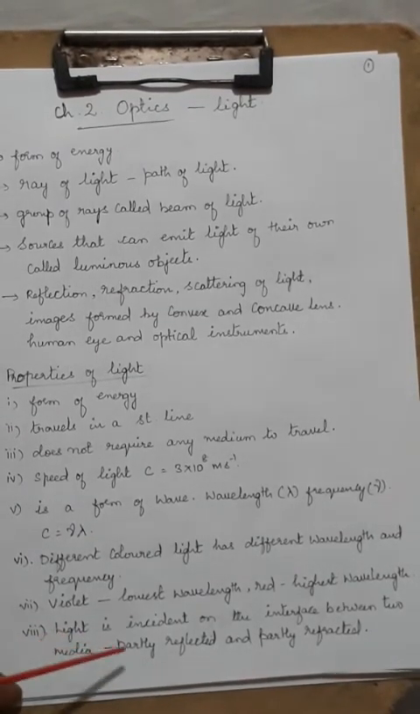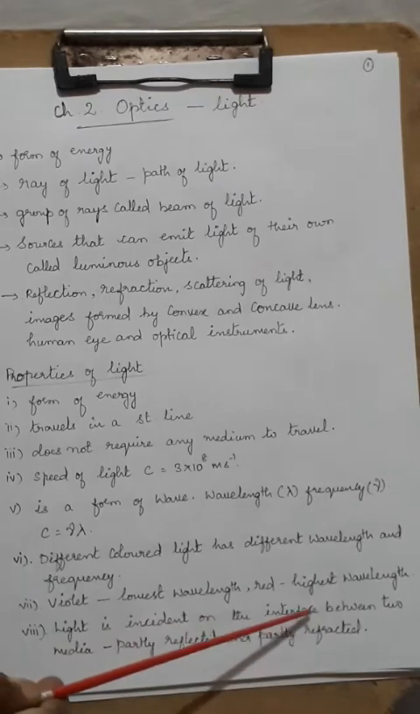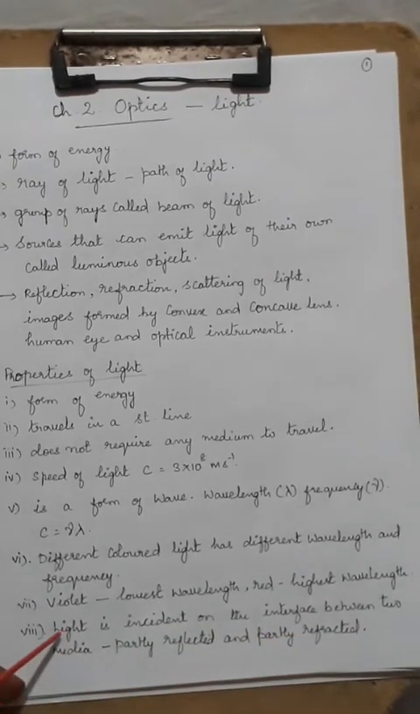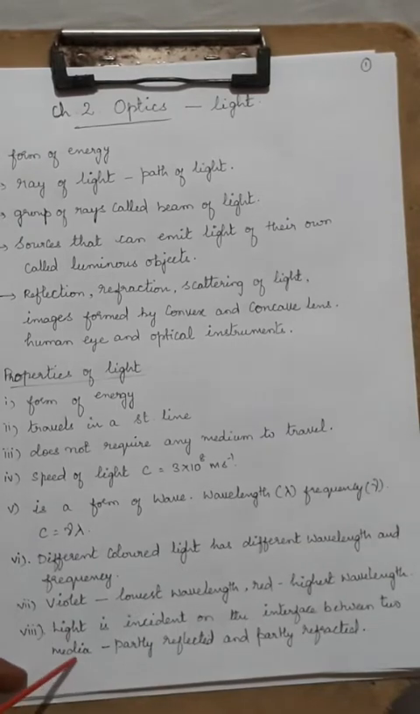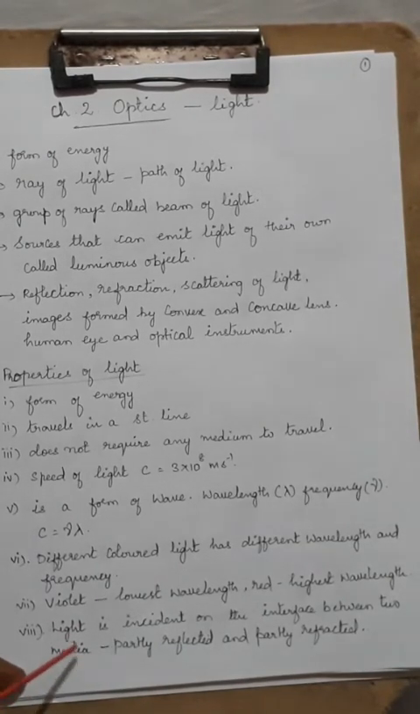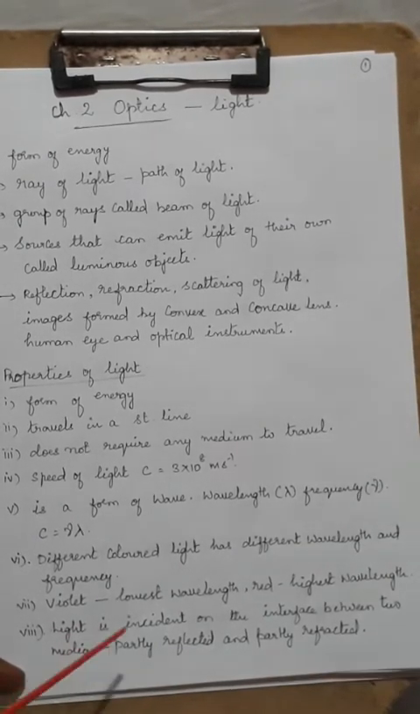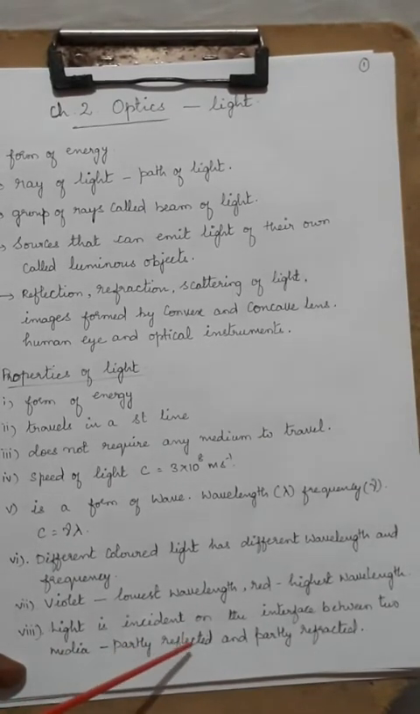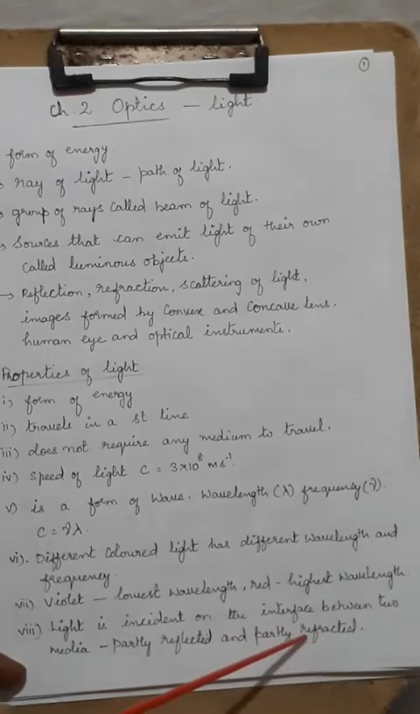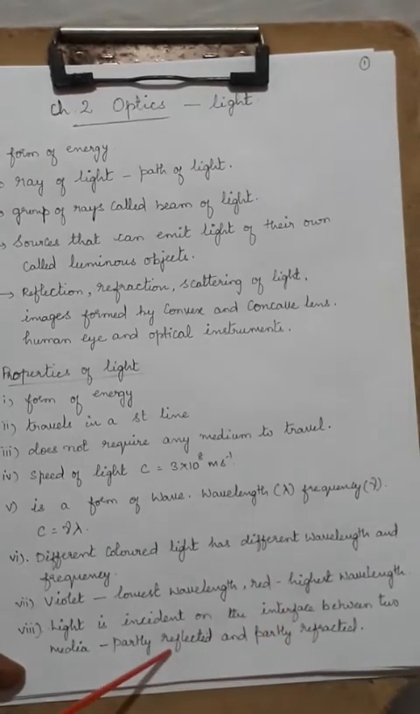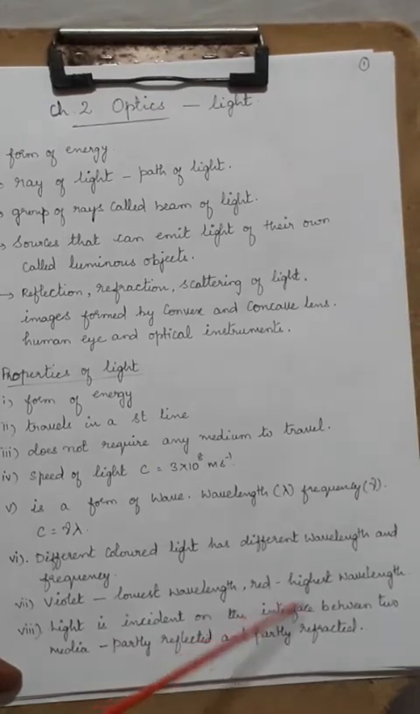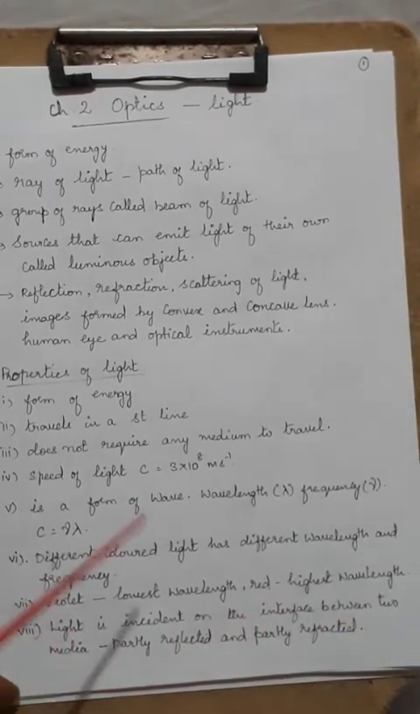And then light is incident on the interface between two media. What that means is, when light passes through media, media is nothing but the plural form of medium. When you have two different media and light travels through them, it is partially reflected and also partially refracted. Both reflection and refraction take place when light travels between two media. Okay.